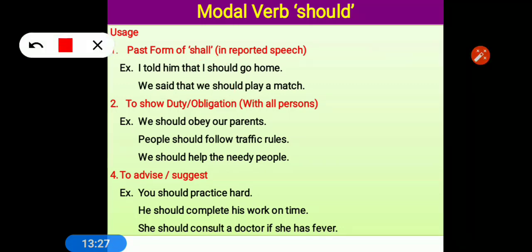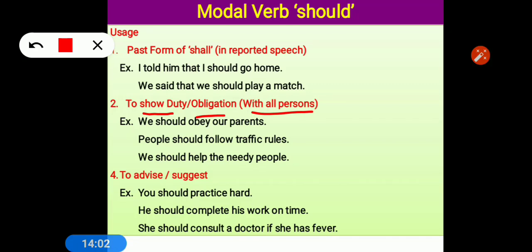Now the next use of should is to show duty or obligation. Obligation means something is compulsory as a person. So to show duty or obligation, or to show what's right, what's wrong, what we should do, what we should not do, with all the persons we use should. In one word you remember that to tell what's right, what's wrong, we use should. We should obey our parents. People should follow traffic rules. We should help the needy persons. These are the uses of should.